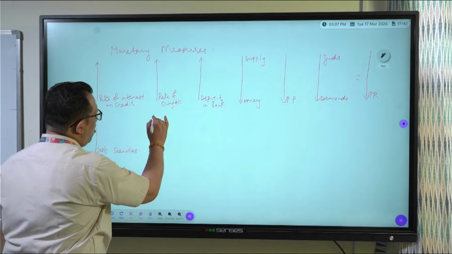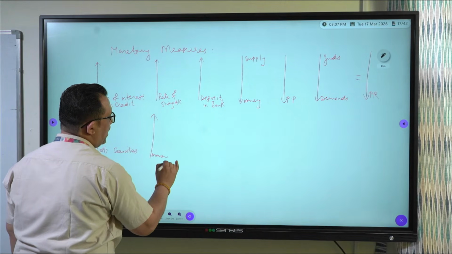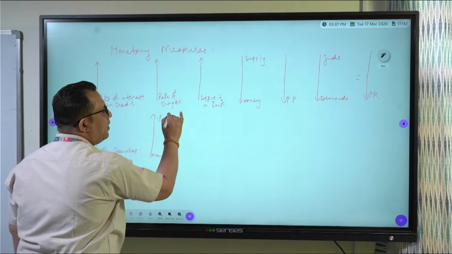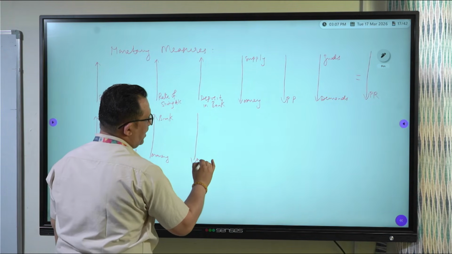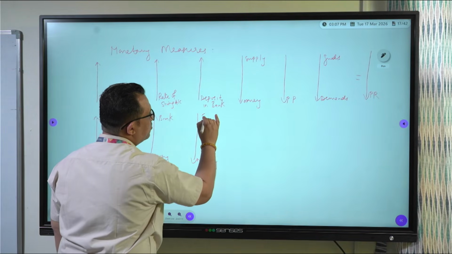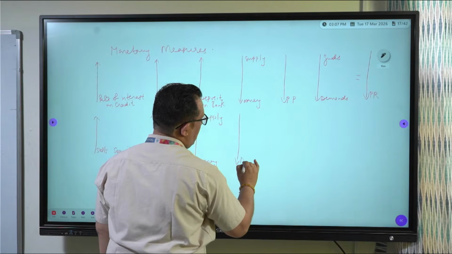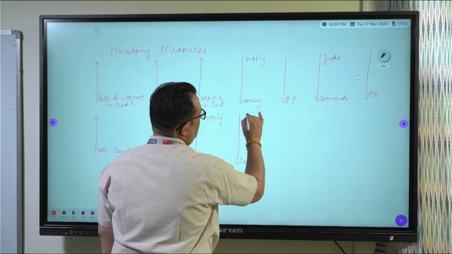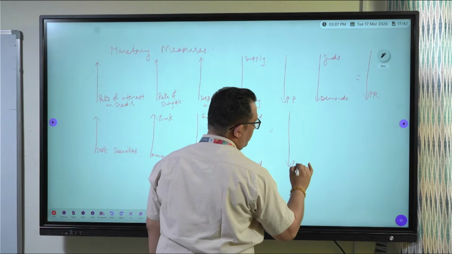So ultimately, all the money from the people goes into the hands of the bank. Ultimately, the supply of money reduces. When money supply reduces, the demand for goods reduces and the price rise comes under control.